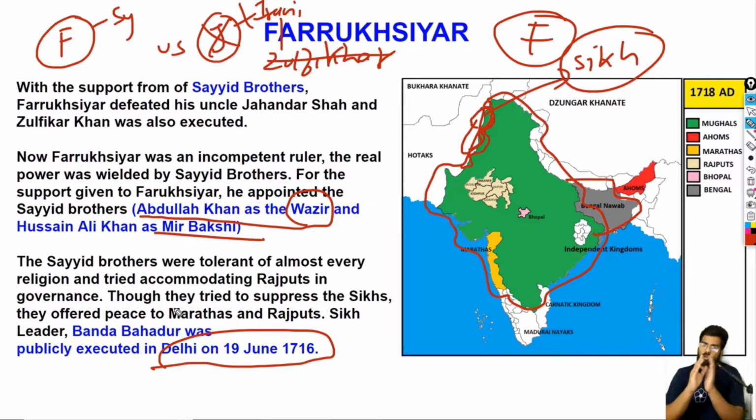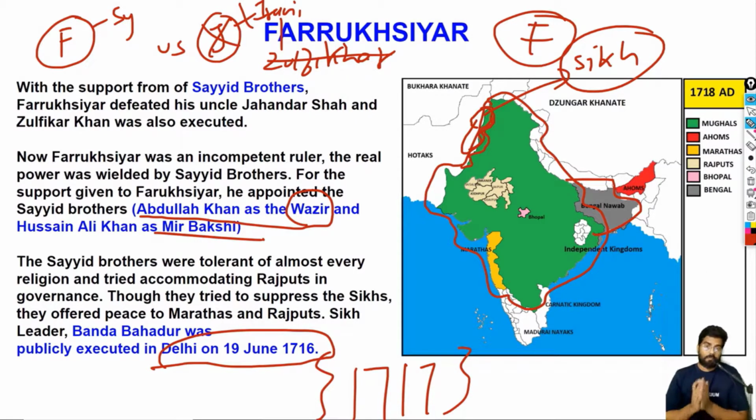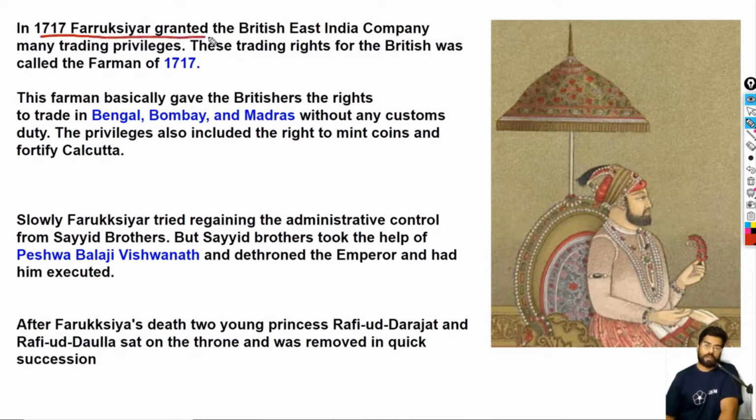So there is one more important event that happened in 1717. This is a very important event for the coming generations of India. It is about a farman given by Farooq Siyar to the Britishers. So in 1717, Farooq Siyar granted privileges to the East India Company. The privileges covered Bengal, Bombay and Madras. These three are now prominent Indian cities, but back then they were not that important; they were a bunch of trading ports.